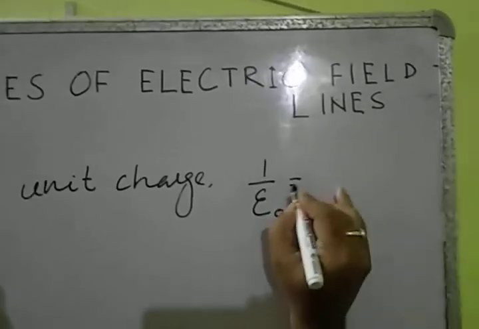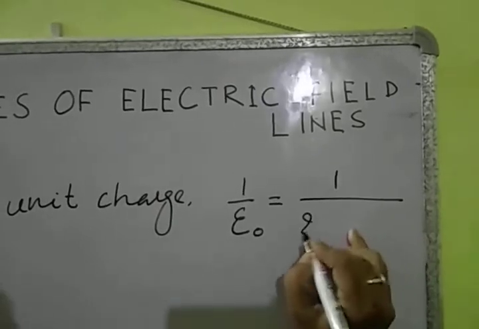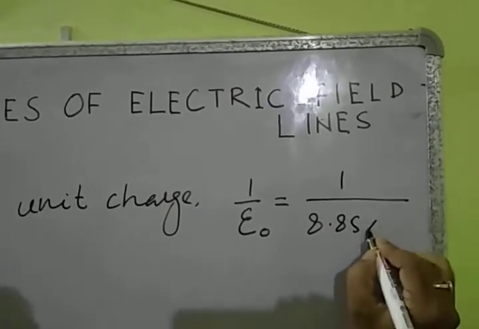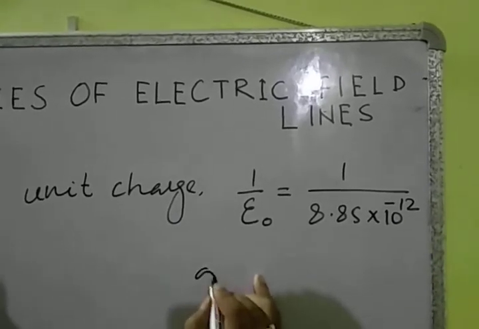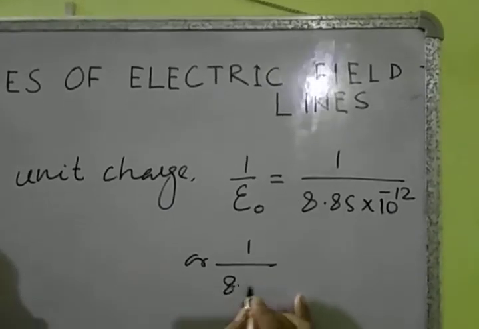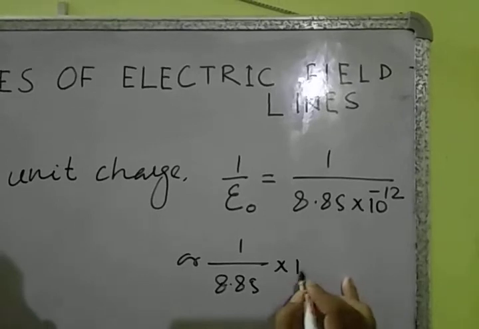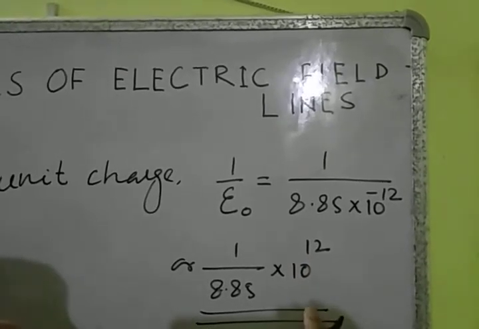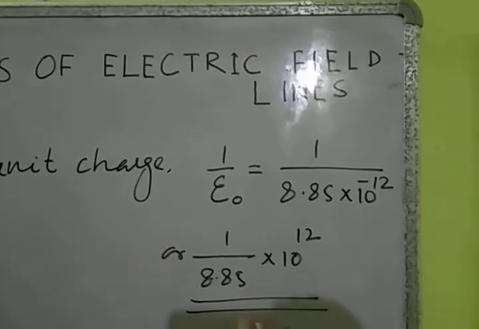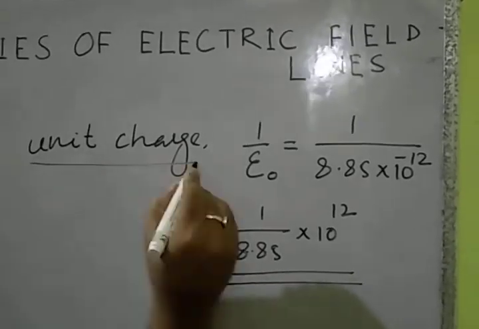What is 1 by epsilon naught? It is 1 by 8.85 into 10 to the power minus 12, or about 1 by 8.85 into 10 to the power 2. That means this number of field lines is associated with only one unit charge.